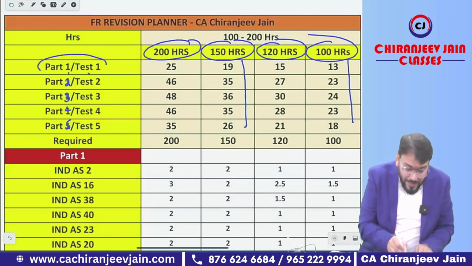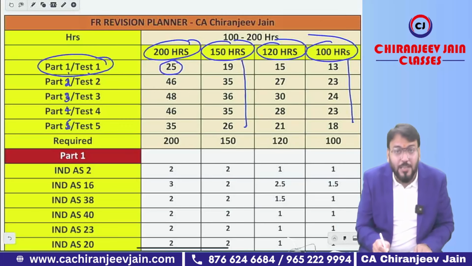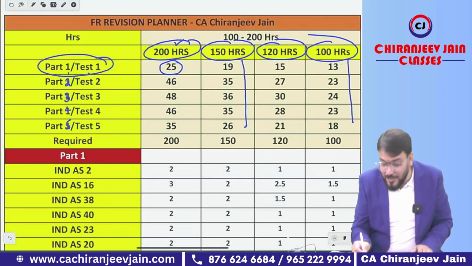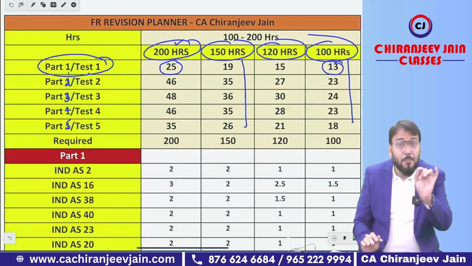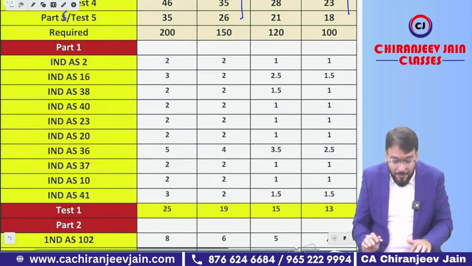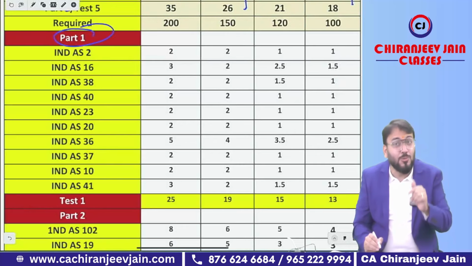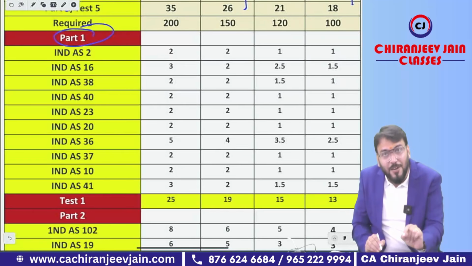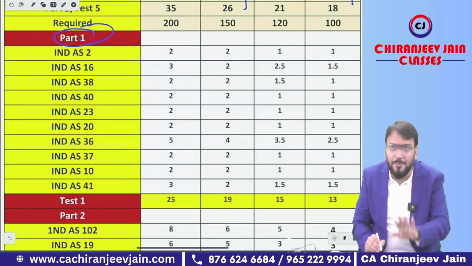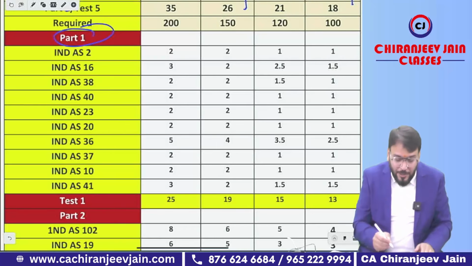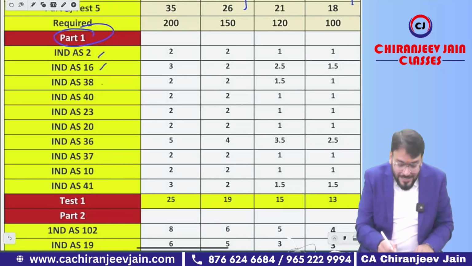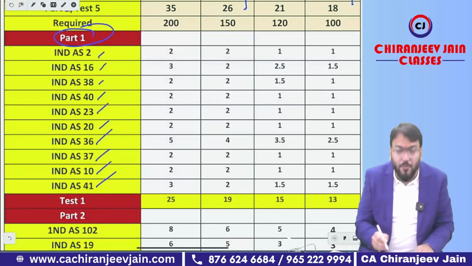Correct. Now for part 1, you can see 25 hours required if it is in the 200 hours column. And if you are going for 100 hours, it means 13 hours you need to give. Now part 1 consists of how many chapters? That is given below. You need to revise in this sequence only: first part 1, then part 2, then part 3, then part 4, then part 5. Don't start with part 5. Believe me, it will not help you. Start with part 1. And in part 1 you can see all the Ind AS related to asset and liability are covered. For example, Ind AS 2, Ind AS 16, Ind AS 23, Ind AS 20, Ind AS 36, 37, 10, 41.